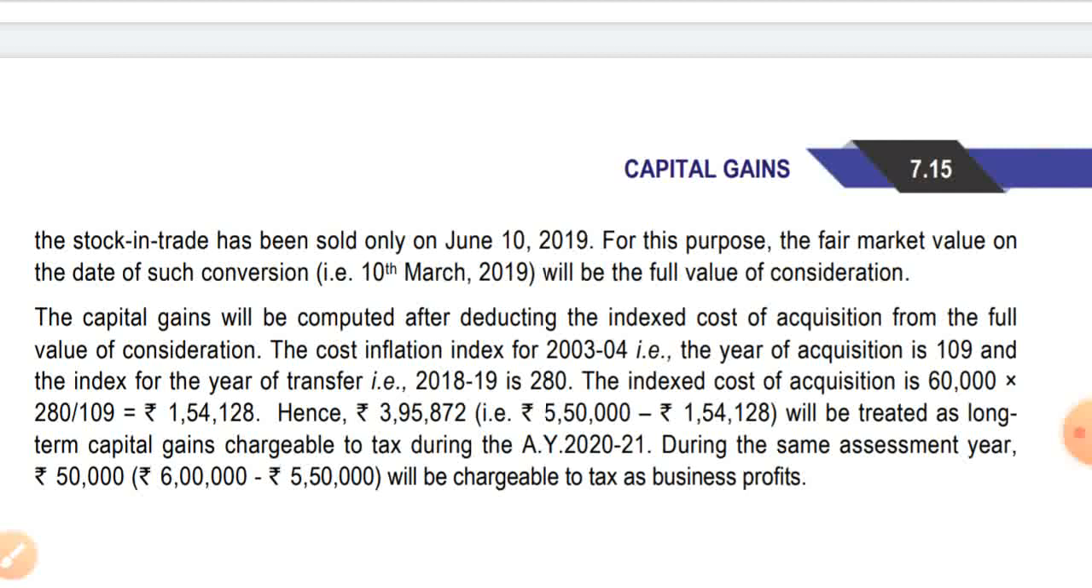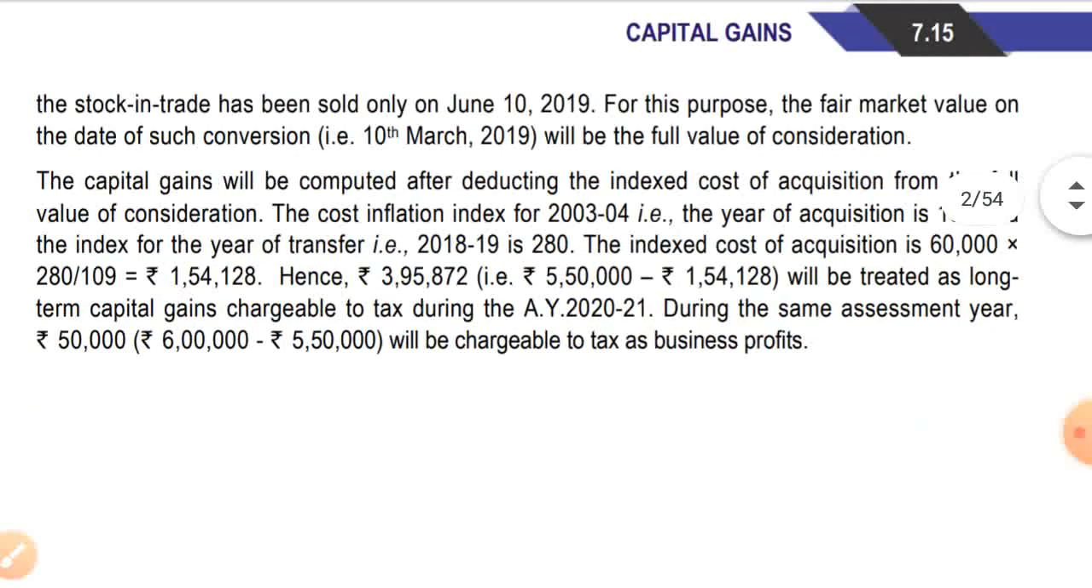Okay, that is it with the capital gain. Now let's compute the business income during the same assessment year. Rupees 50,000, that is 6 lakh minus the fair market value on the date of conversion, will be chargeable to tax as business profit. Hope you have understood illustration 1. Next is illustration number 2.